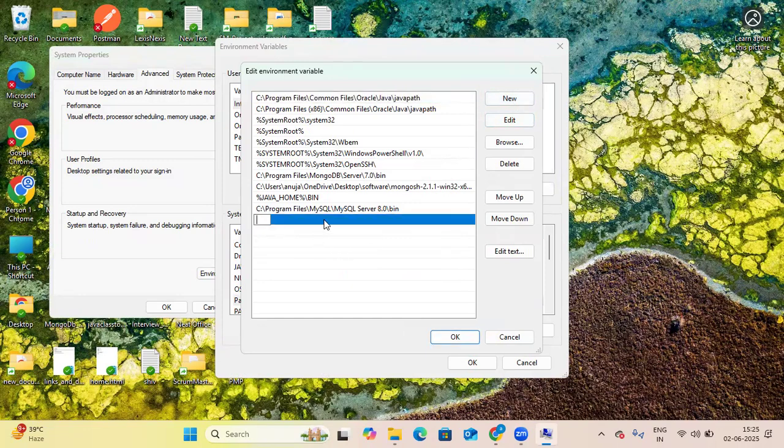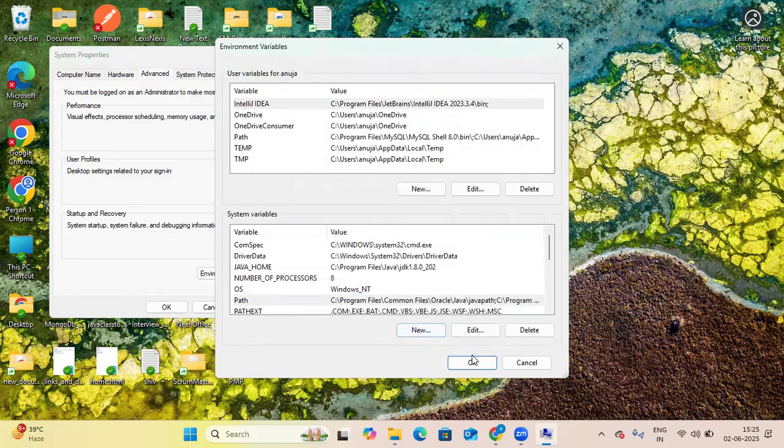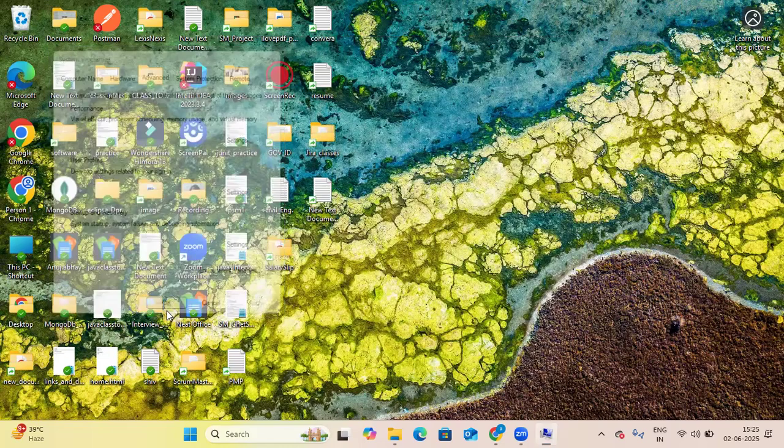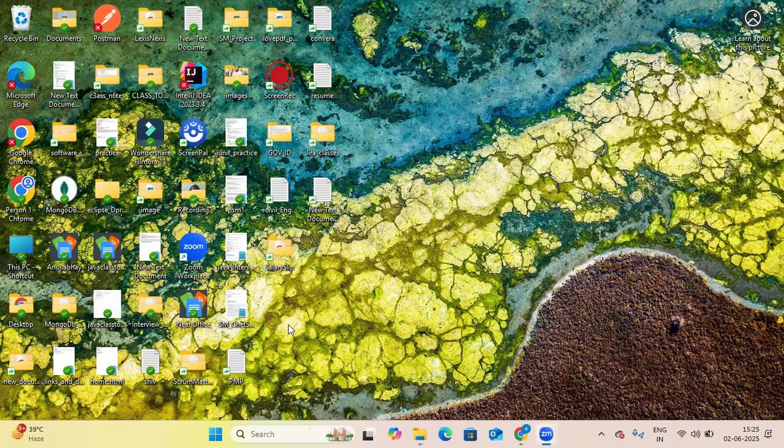You have to paste your path here. Control plus V. Why Control plus V? You will paste the path. Here, now I will not paste because I have already done it, you can see here it is already set up. After pasting the path here by Control plus V, we click on the OK. Then again OK. After clicking on the OK, it will take a few seconds to render the things properly. Then click here also OK. So in this way you have set up the Java in your system.